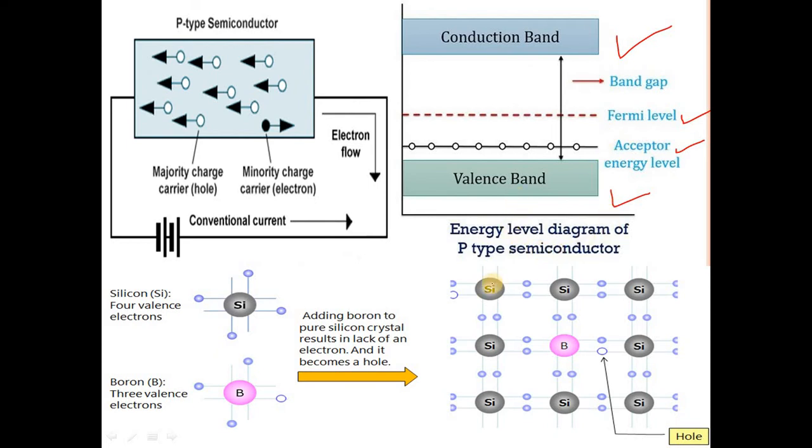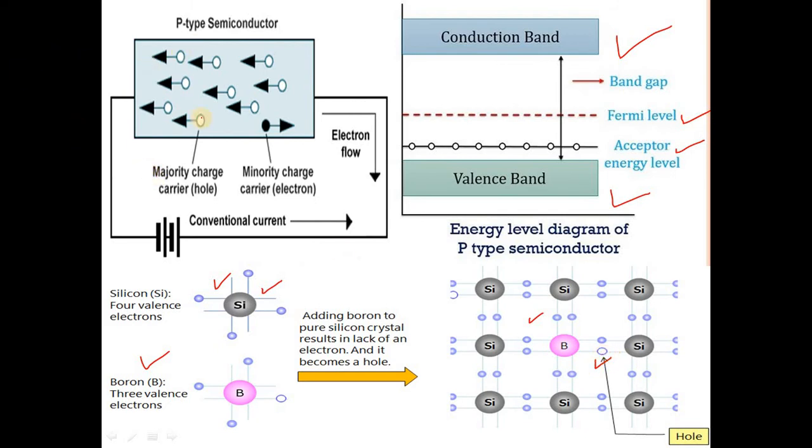So in the energy level diagram of p-type semiconductor, basically silicon has 4 valence electrons and boron has 3 valence electrons, and after adding trivalent impurity into the pure silicon crystal, this type of crystal structure will be formed, which has one hole, which is a charge carrier.